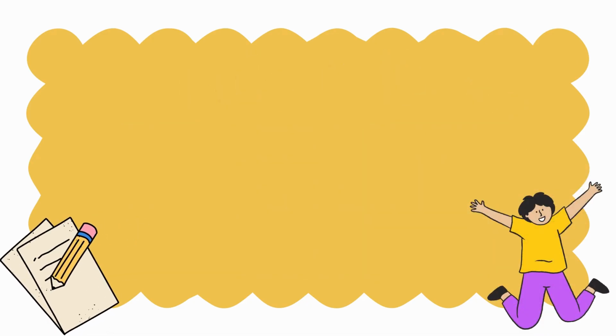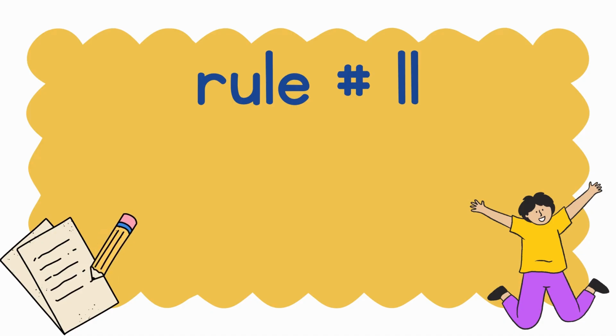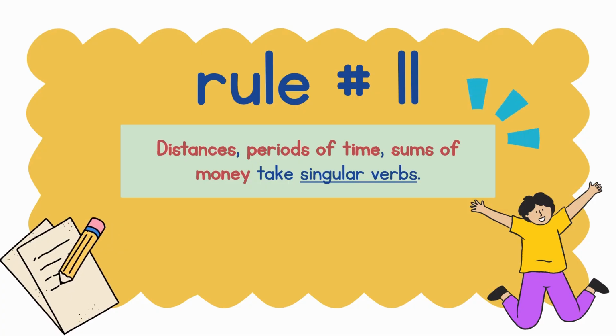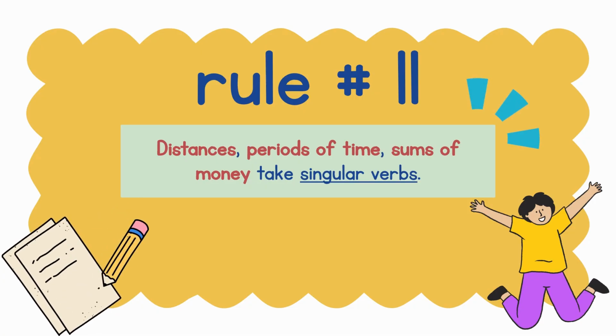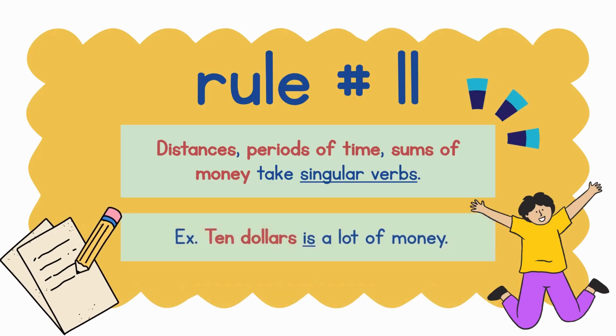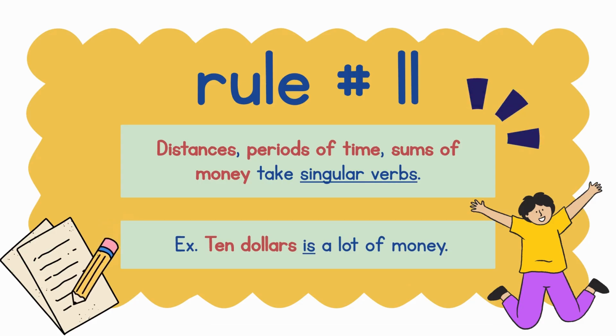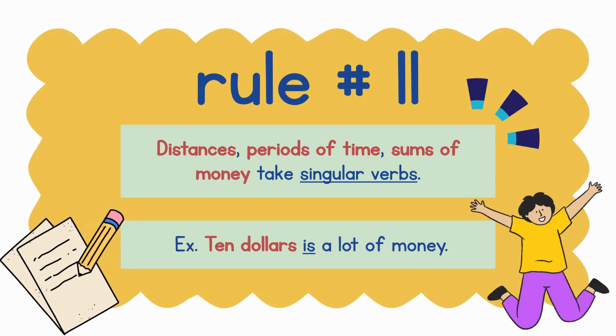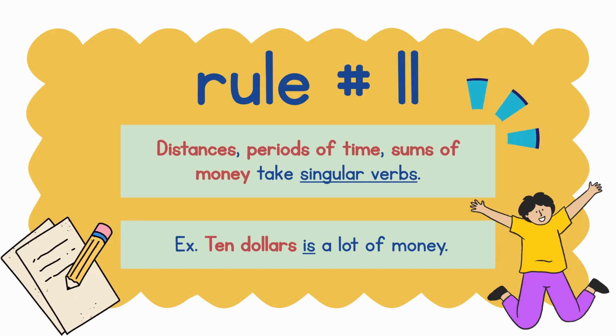Rule number 11. Distances, periods of time, sums of money take singular verbs. Example, $10 is a lot of money. Since our subject is a sum of money, we must have a singular verb. Therefore, the used verb here is.